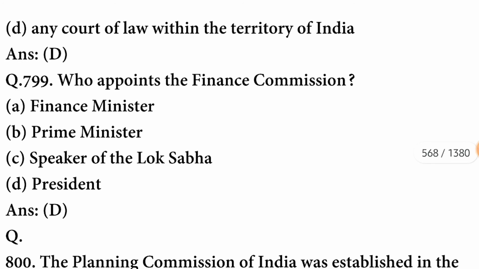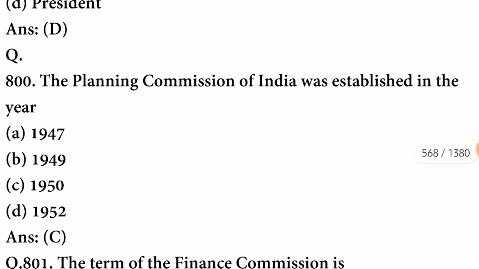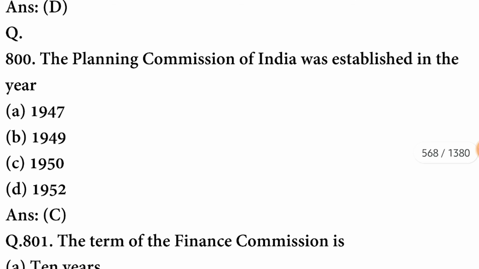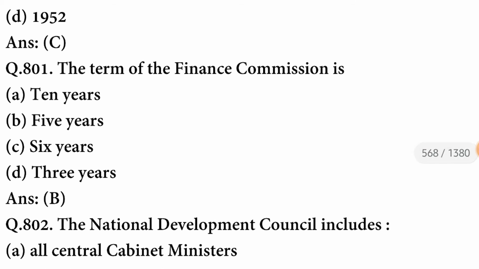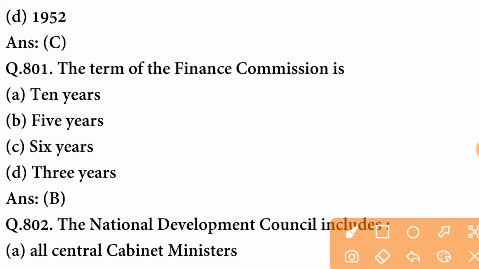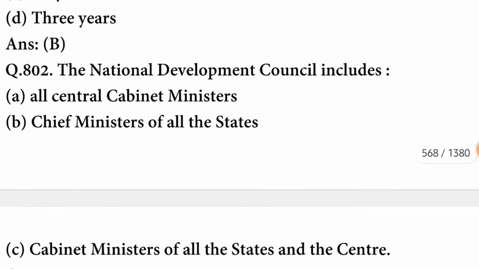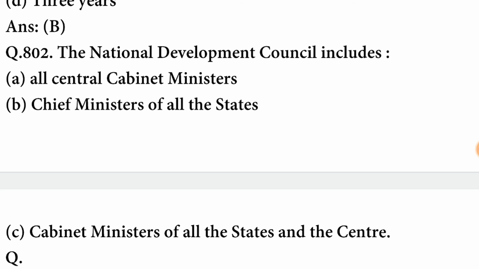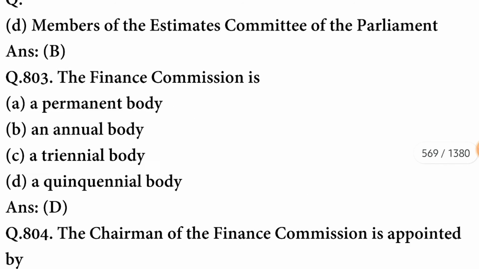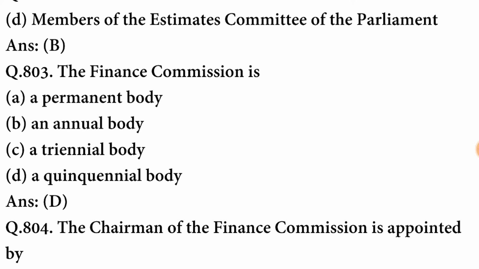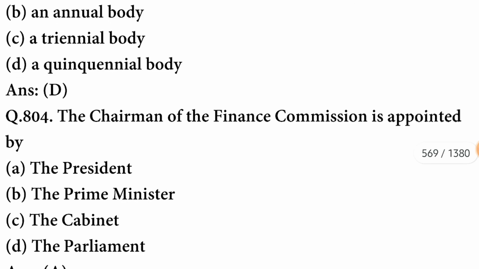Who appoints the Finance Commission? It is appointed by the President. The Planning Commission of India was established in the year 1950. The term of the Finance Commission is 5 years. B option is correct. The National Development Council includes the Chief Ministers of all states. The Finance Commission is a quinquennial body. D option is correct. Next question.